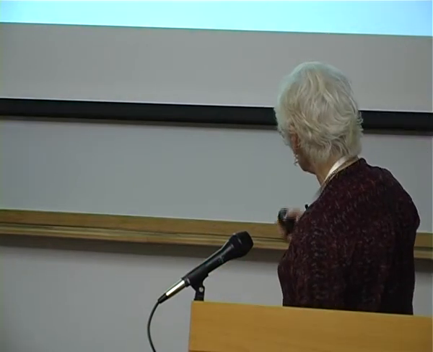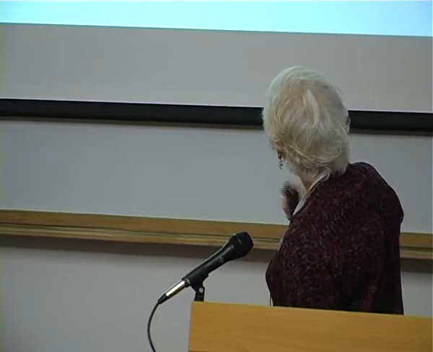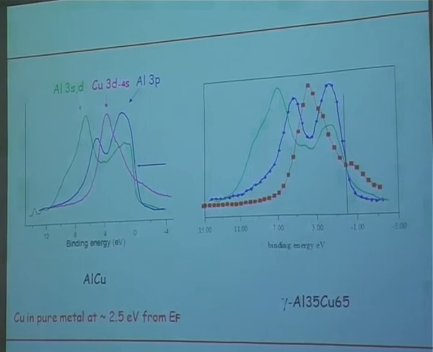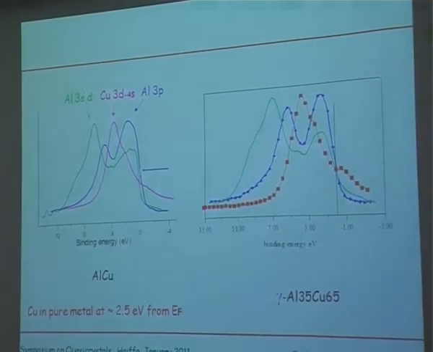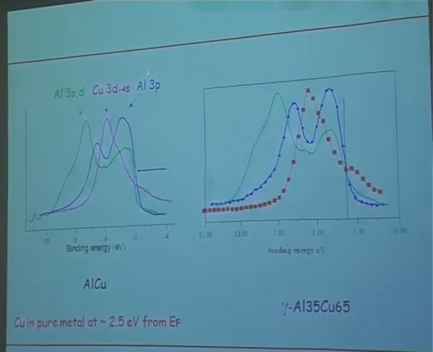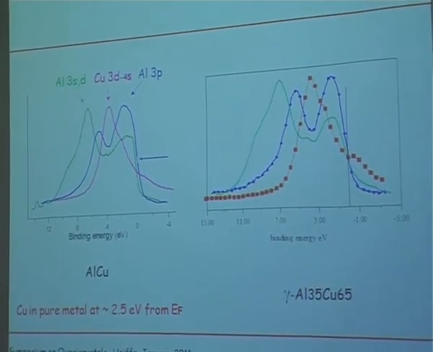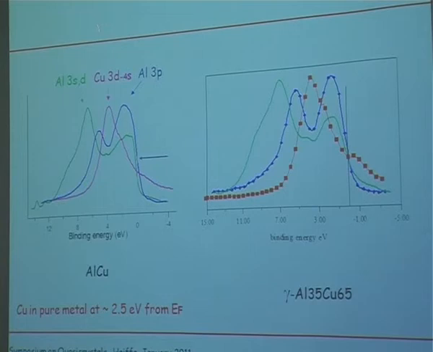So there are three partial densities of states which describe the valence band. Here the green one and here also the green one correspond to aluminum 3SD states. The purple one, which is red here, corresponds to copper 3D and 4S states, but mainly 3D states because of transition probability. And the blue corresponds to aluminum 3P.